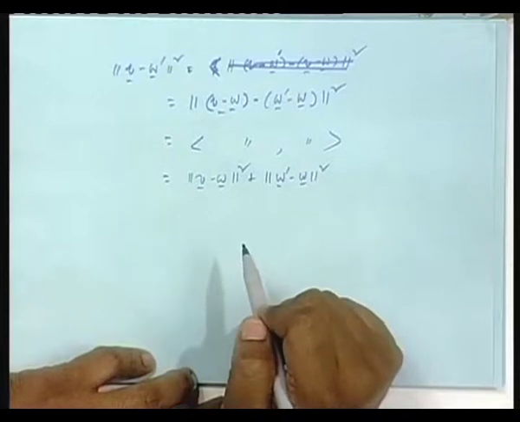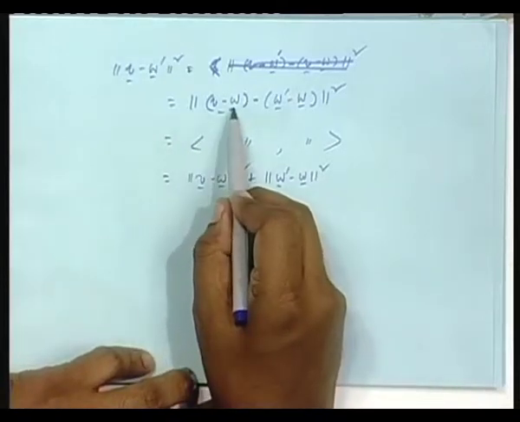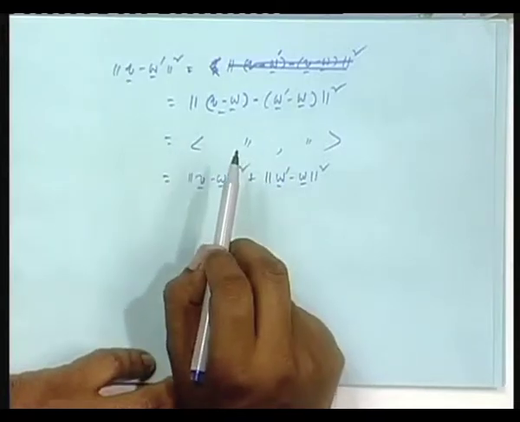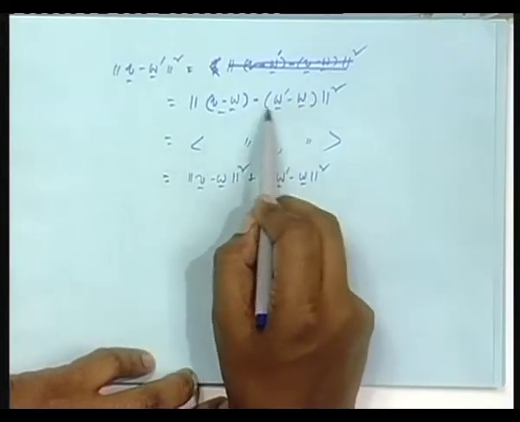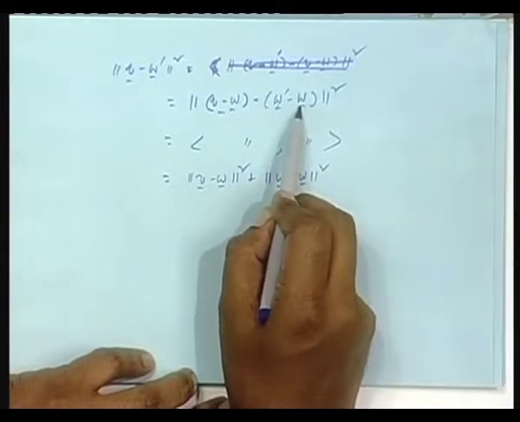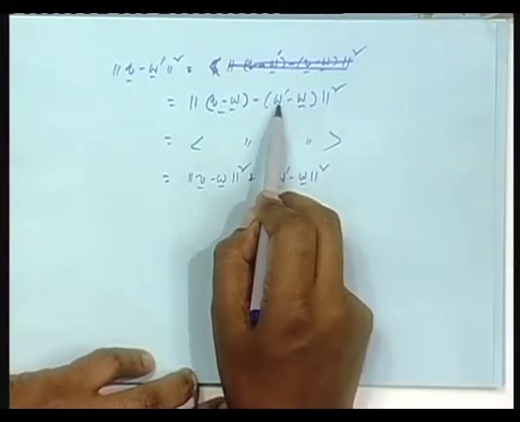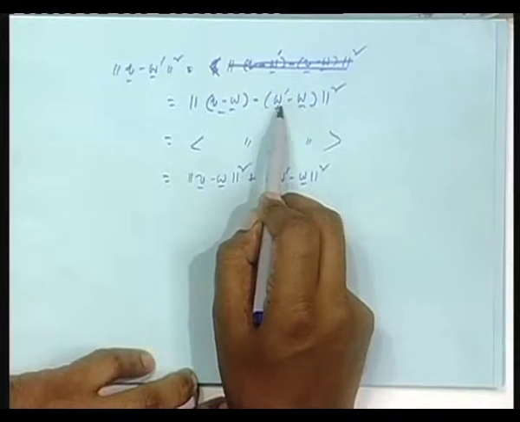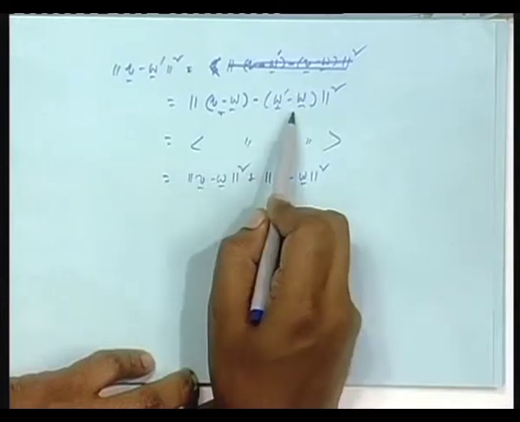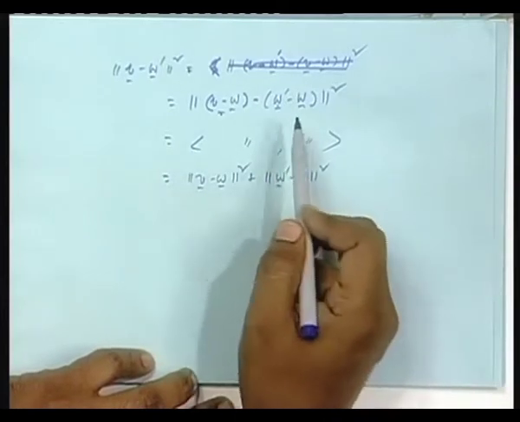The cross terms will be 0, because W is the orthogonal projection. So V minus W is orthogonal to anybody in capital W, and this difference lies in capital W, because W prime lies in capital W, from there only I took W prime, so does W. So the difference lies in capital W. So this vector is orthogonal to this vector. So the cross terms will be 0.